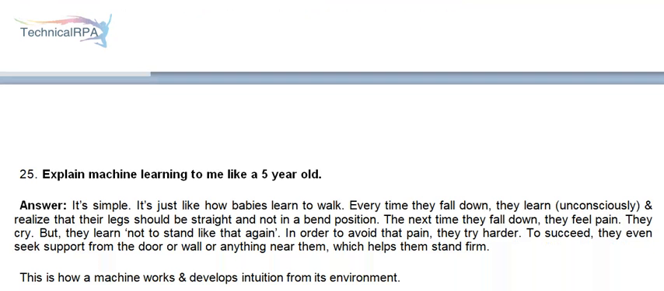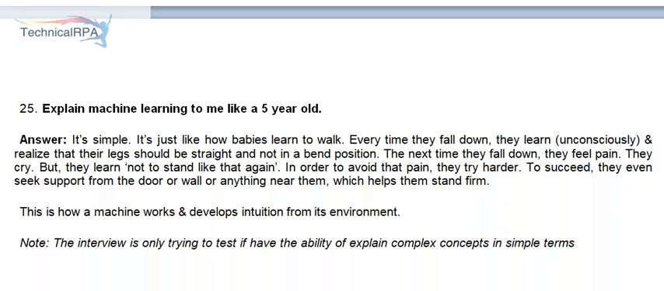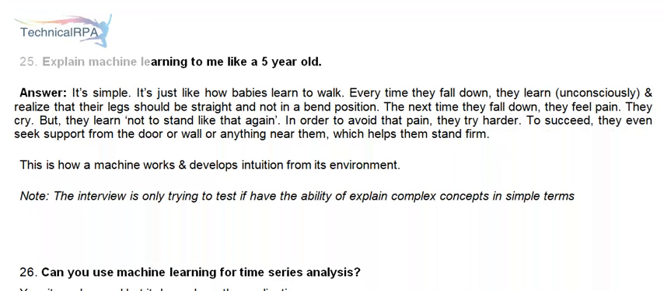25. Explain machine learning to me like a 5-year-old. Answer: it's simple. It's just like how babies learn to walk. Every time they fall down, they learn, unconsciously, and realize that their legs should be straight and not in a bend position. The next time they fall down, they feel pain. They cry. But they learn not to stand like that again. In order to avoid that pain, they try harder. To succeed, they even seek support from the door or wall or anything near them, which helps them stand firm. This is how a machine works and develops intuition from its environment.